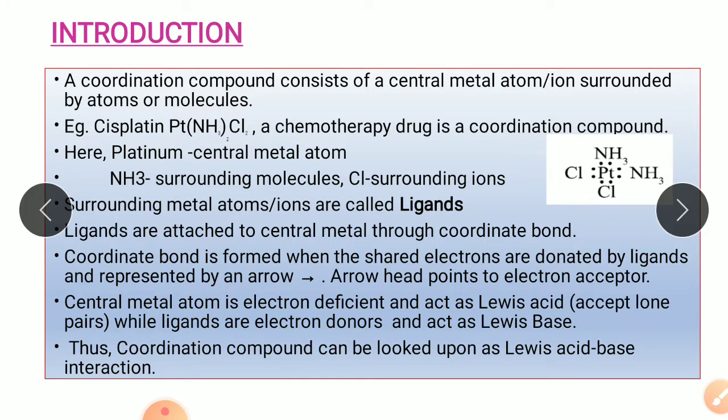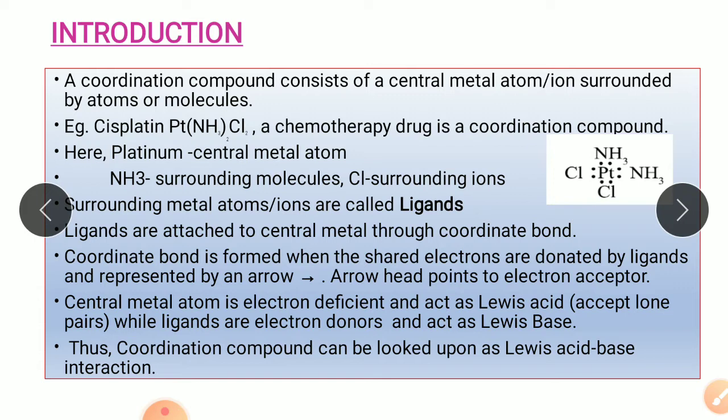Now, these coordination compounds are studied in coordination chemistry. And coordination chemistry is the most amazing field of modern inorganic chemistry. It basically deals with the study of complex compounds. Now we know that transition metals possess the characteristic property of undergoing complex formation. Not only transition metals, but some non-transition metals also form coordination compounds.